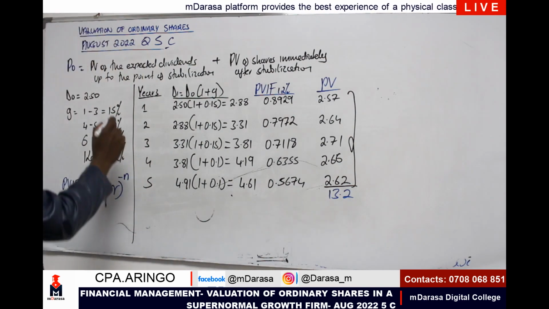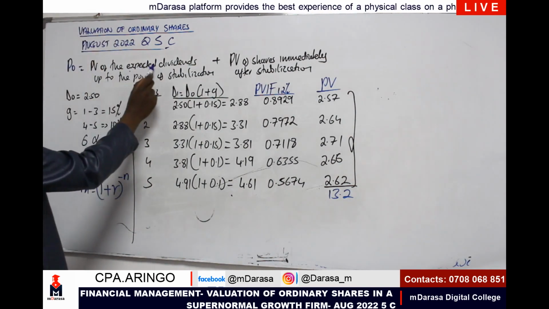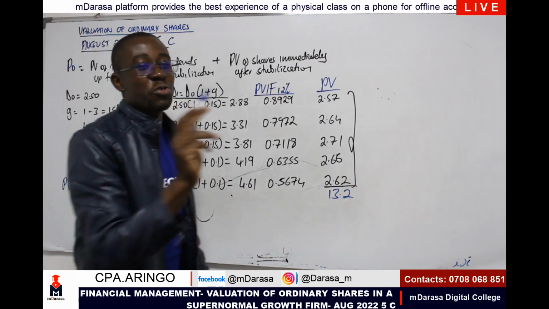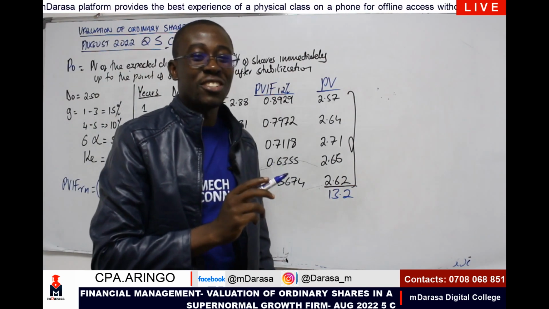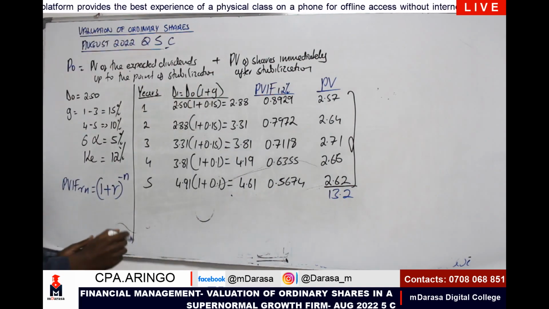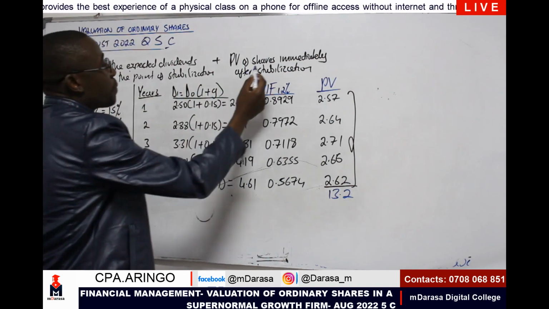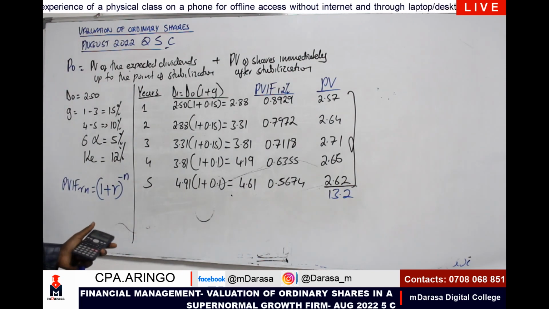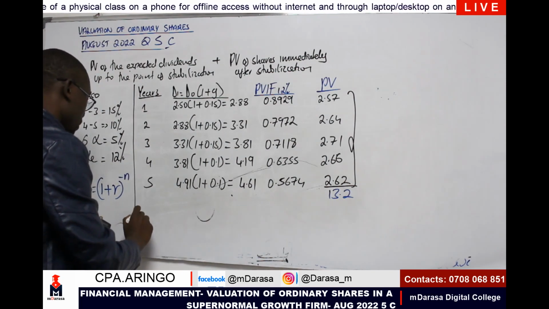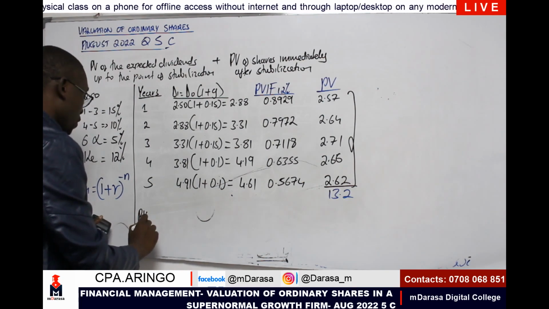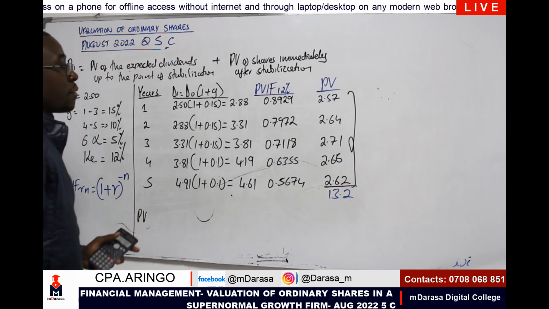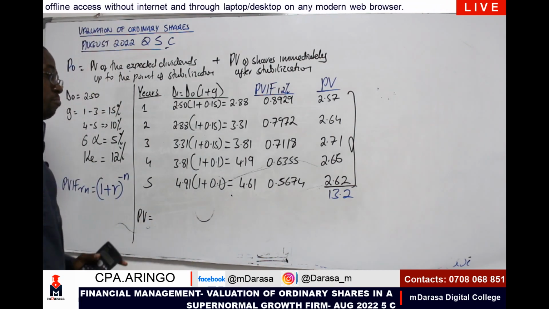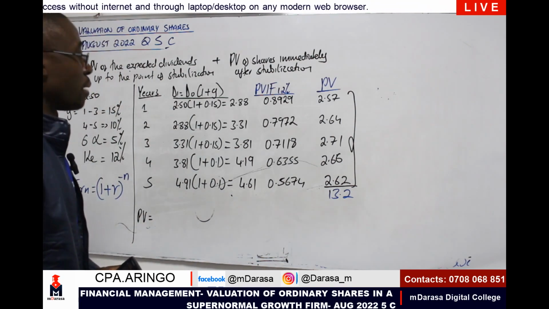So what have we determined here, my good students? We have determined the present value of expected dividends up to the point of stabilization, right? The next item is for us to determine, therefore, the present value of shares immediately after stabilization. How will we go about it?